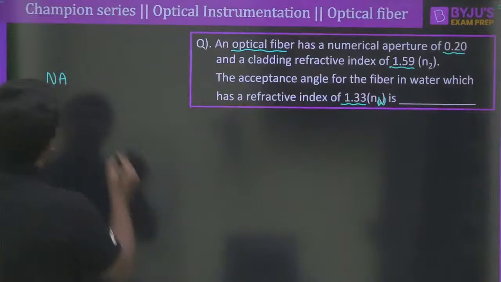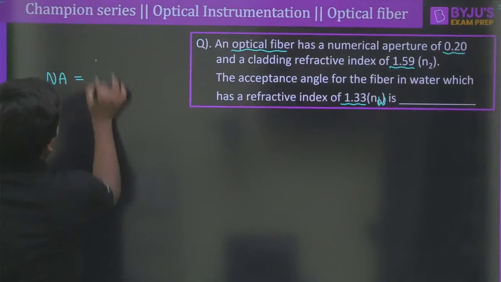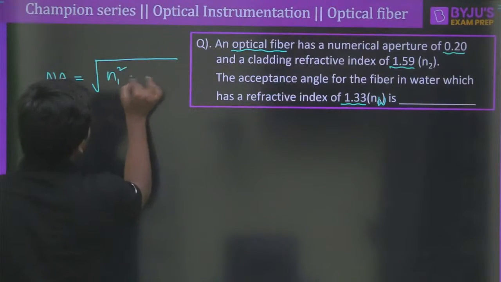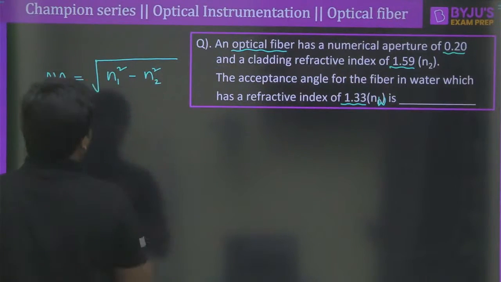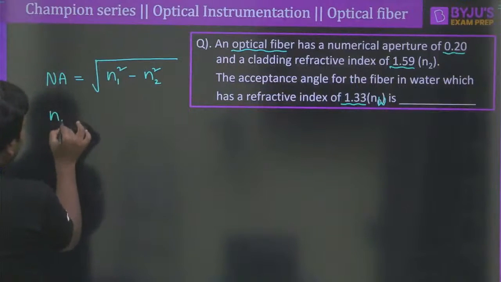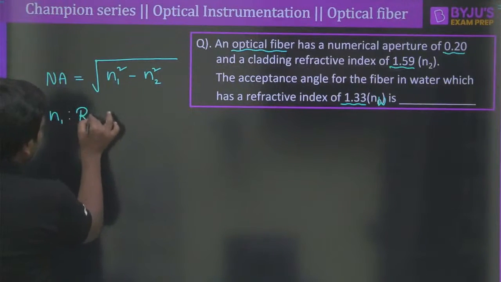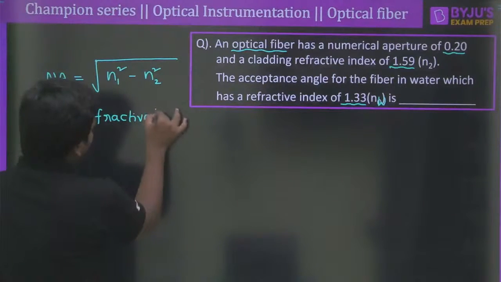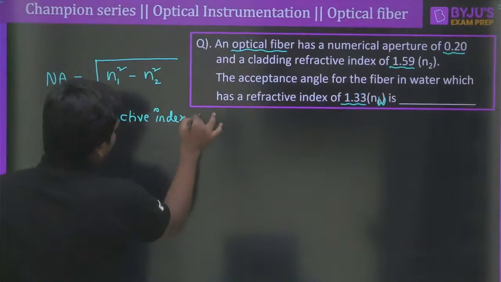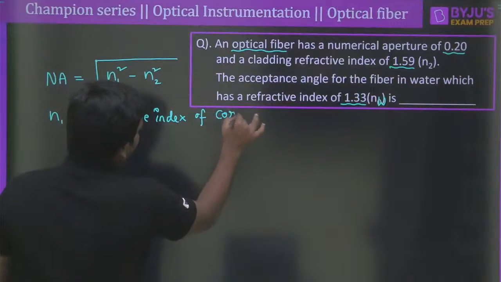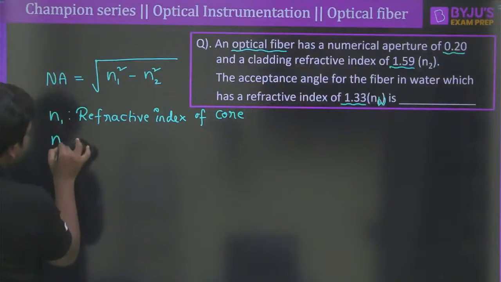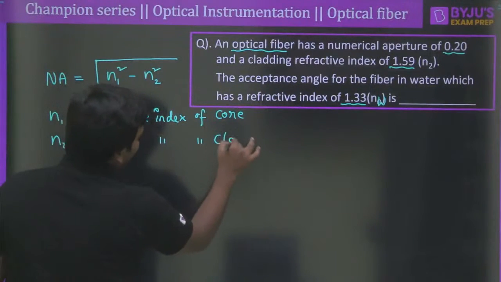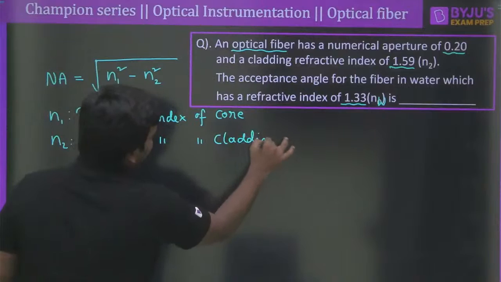Clear? So therefore numerical aperture can be given as equal to the square root of n1 squared minus n2 squared, where n1 is the refractive index of the core. Let me write this down very clearly, as it is the first question. So n1 is the refractive index of the core here, and n2 is the refractive index of the cladding. The n2 value is given, but the n1 value is not given here, correct?